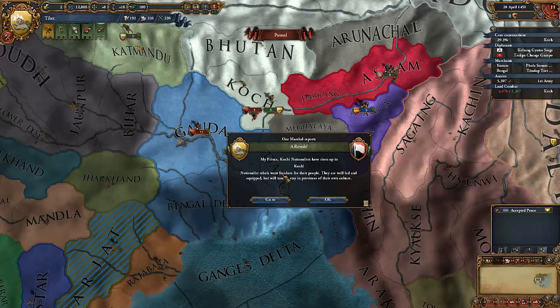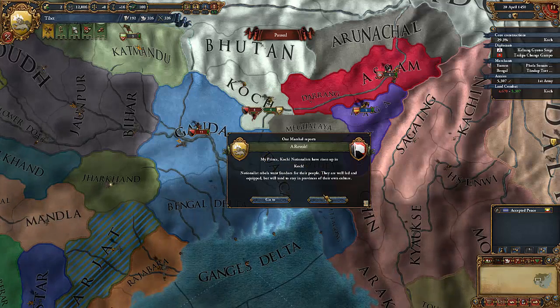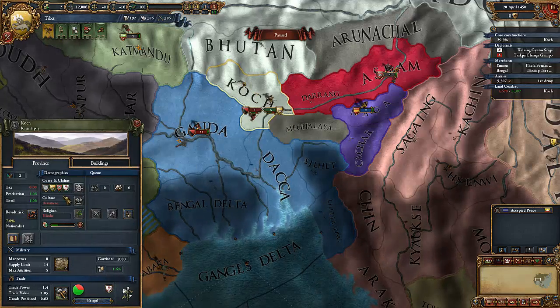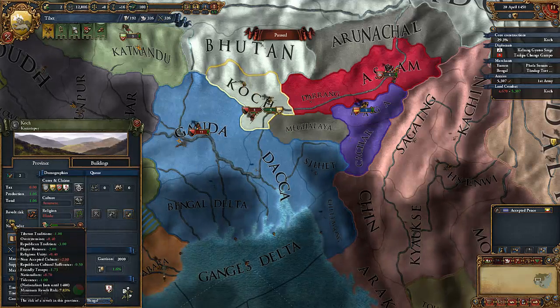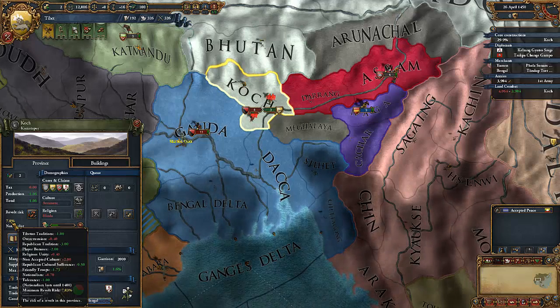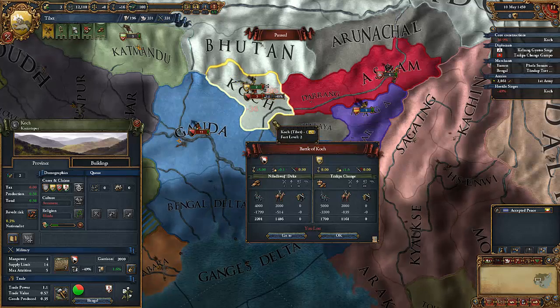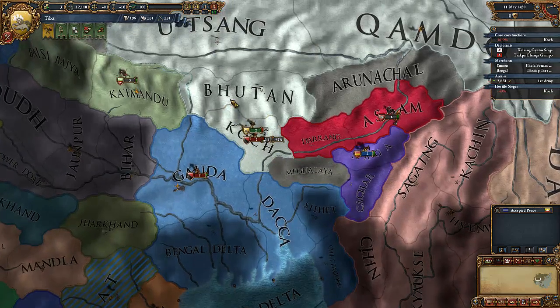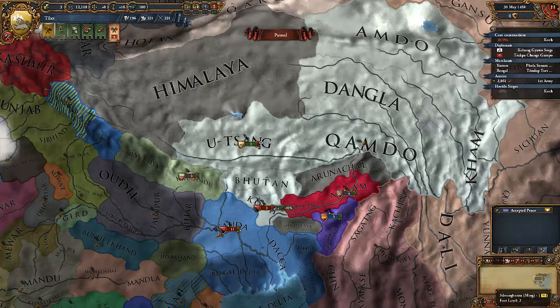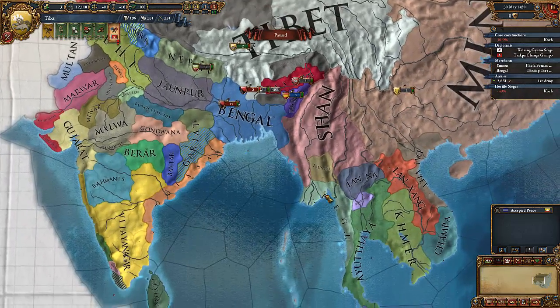So what we're going to do is fabricate a claim on Dhaka, and wait for that to happen. Now it looks like we have revolts who have popped up in Koch. If we click on this, we can see our revolt risk is 7.8%. That means that there's a 7.8% chance per month of a revolt. It looks like, oh man, we did actually lose that battle, which is why I wanted that core to go through fast. So we have an alliance offer from Pegu.